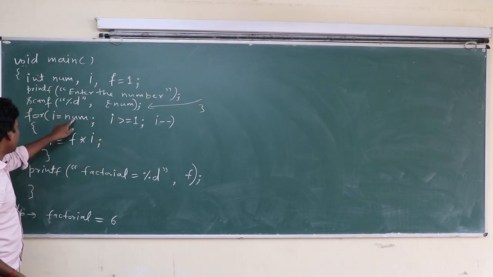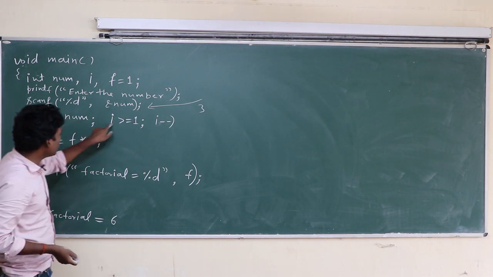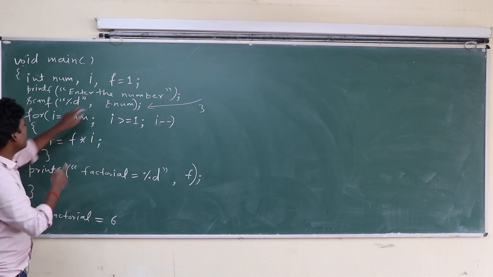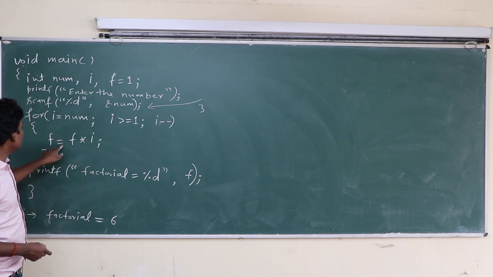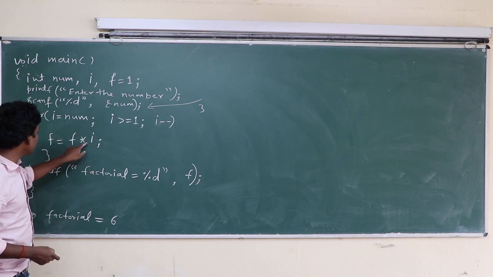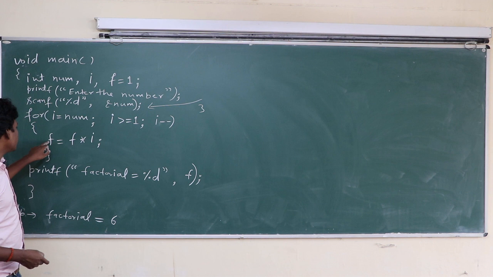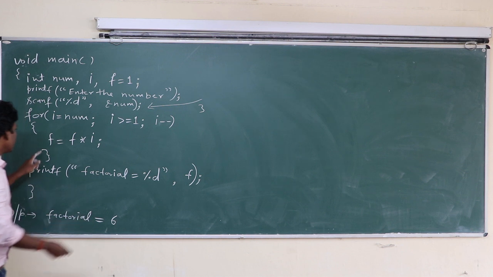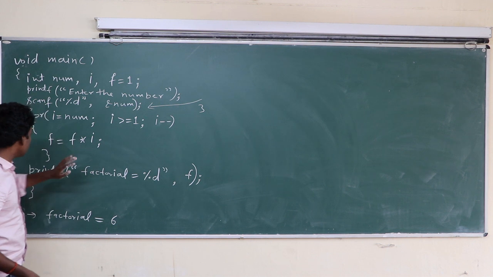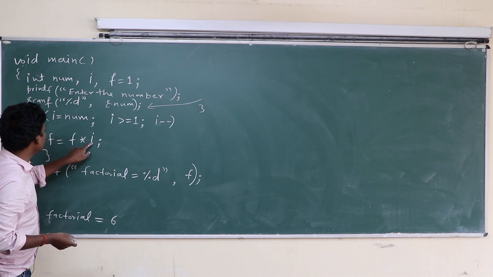First time num has value 3, so i is 3. Here 3 is greater than 1, yes. f is initially 1. f equal to f into i, 1 into 3, assigned to f. Next time, i minus minus works at the end of the loop. So i becomes 2, which is greater than 1, yes. f into 2: f has current value 3, so 3 into 2 is 6.